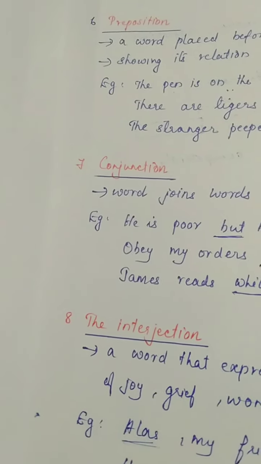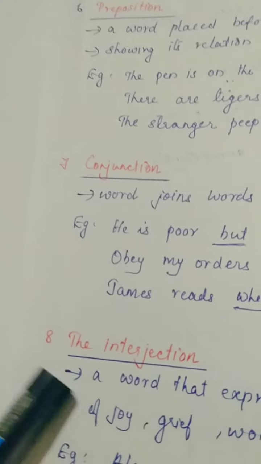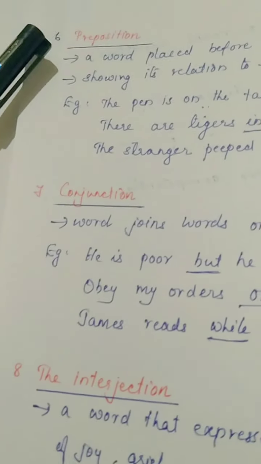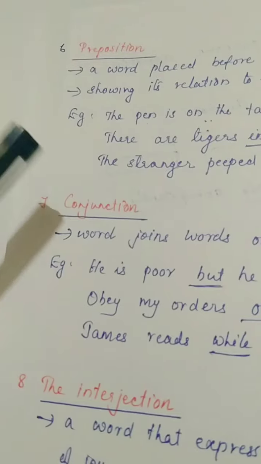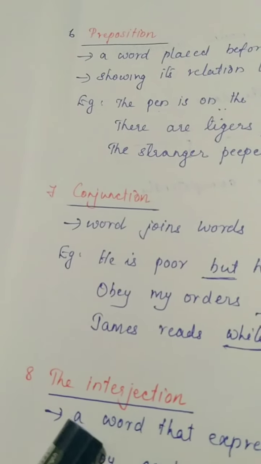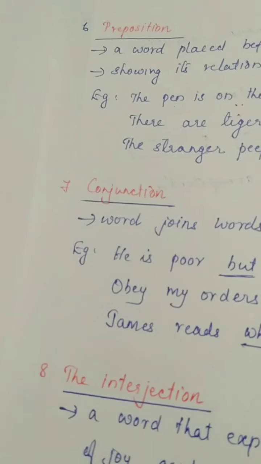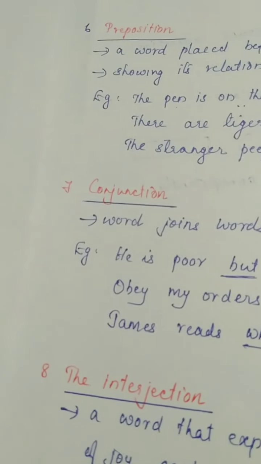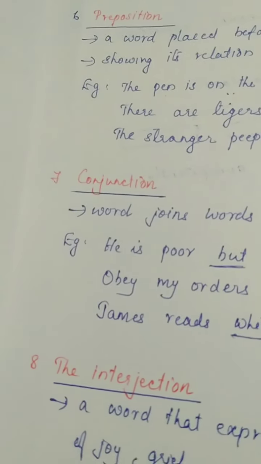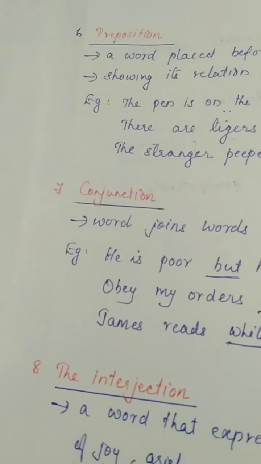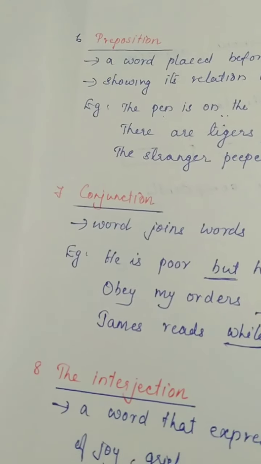And the remaining three, keep in your mind that preposition, conjunction and interjection end with T-I-O-N.